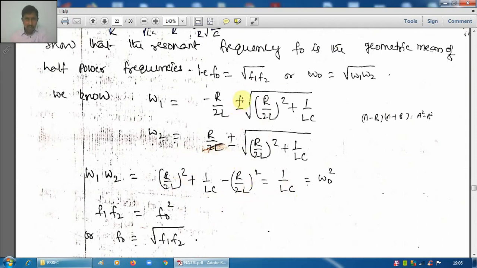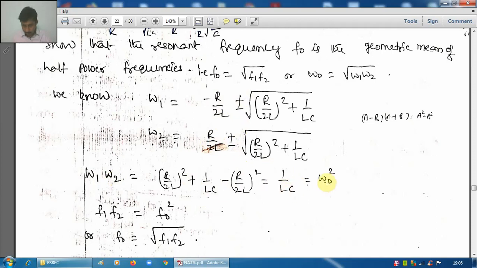In multiplying, if you take plus here, also plus there, or if you take minus here, also minus there. So this and this squared, and this, becomes equal to this. Omega 1 and omega 2 is nothing but 1 by LC.